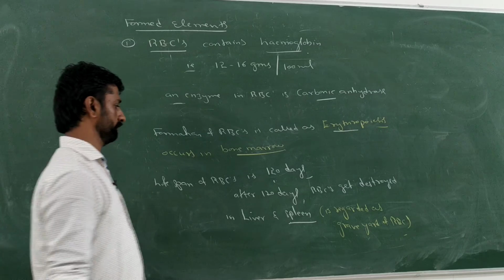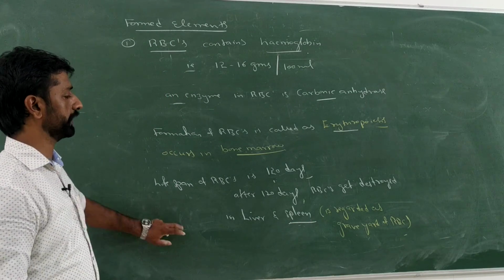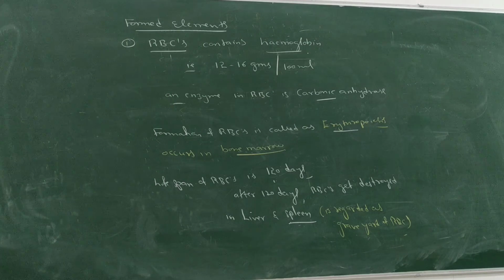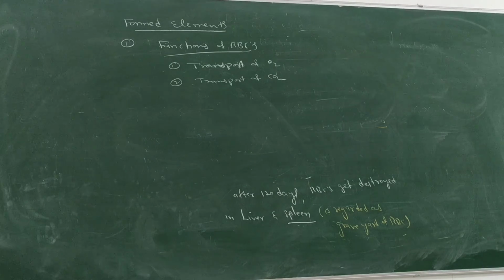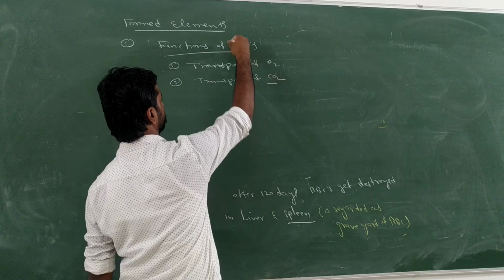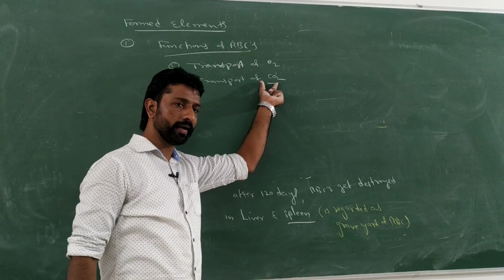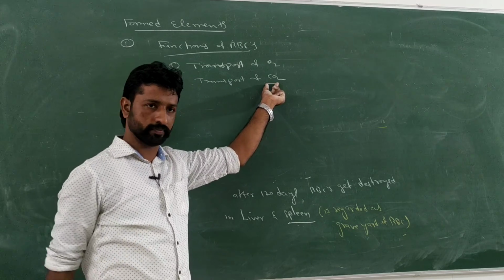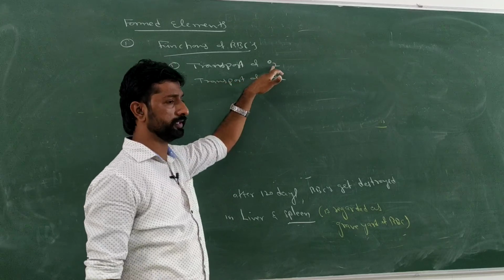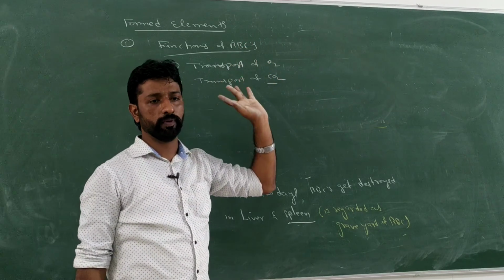Okay, is it clear? Then what are the functions carried out by the RBC? Transport of oxygen and transport of carbon dioxide are the main functions of the RBC. To facilitate the transport of carbon dioxide, carbonic anhydrase is present. To facilitate the transport of oxygen, hemoglobin is present. But hemoglobin also helps in the transport of carbon dioxide.